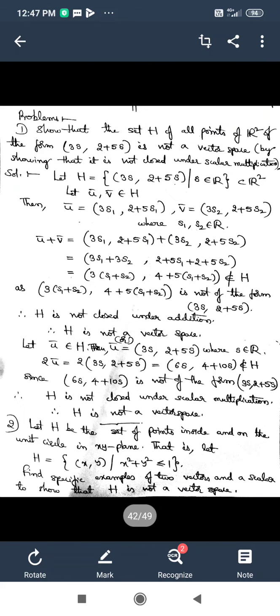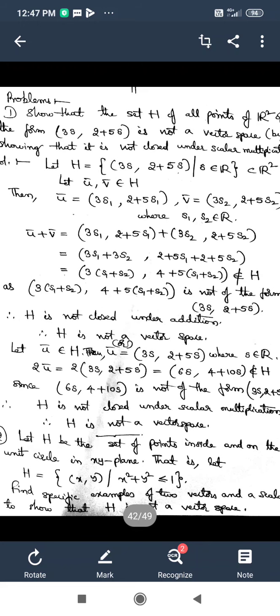Now, in today's class, I want to solve some problems on vector spaces. Let us see what are the problems and how we can solve them.